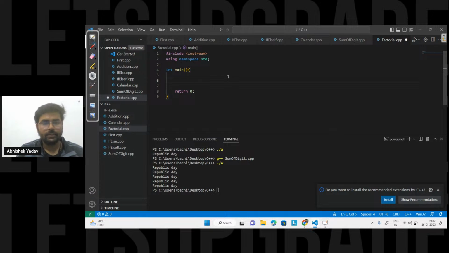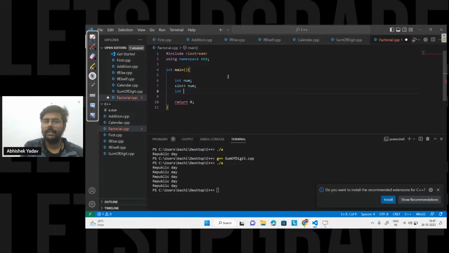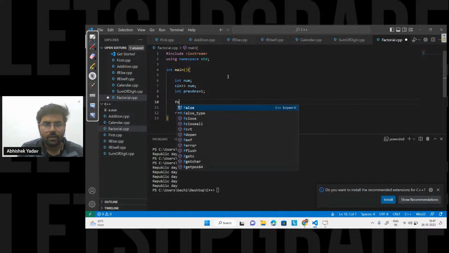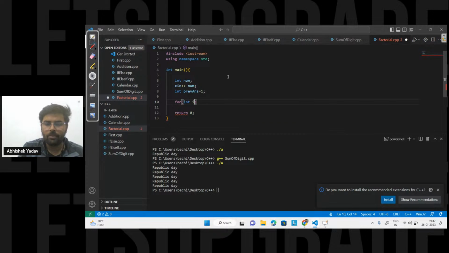So I have a number, that is int num, and I will take this number from the user, that is cin >> num. After that, I need the factorial part. So I will use a variable to store the previous answer, that is previous answer is equal to 1 here, right? After that, I will use a for loop that will start from i is equal to 1, and it will go till i is less than or equal to num, and i plus plus here.